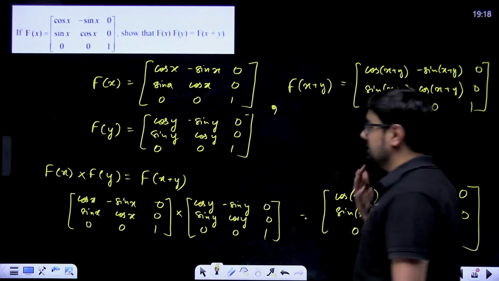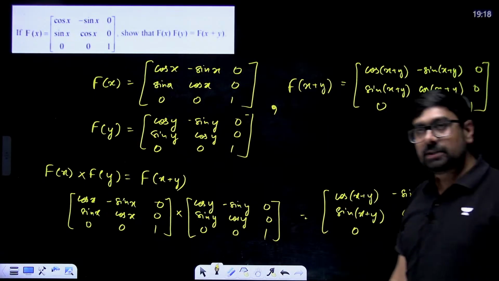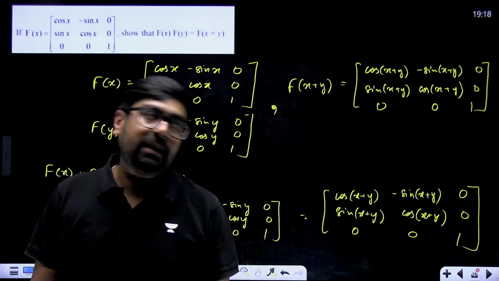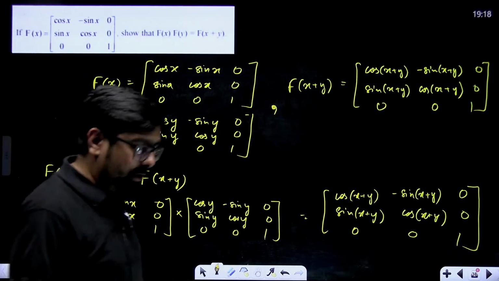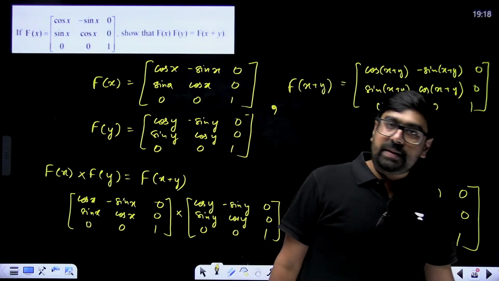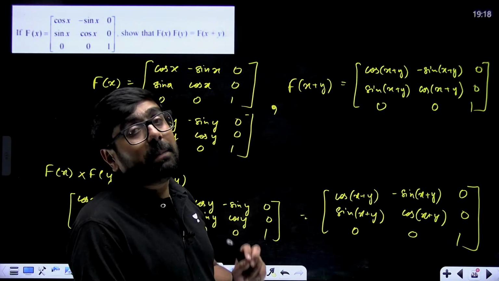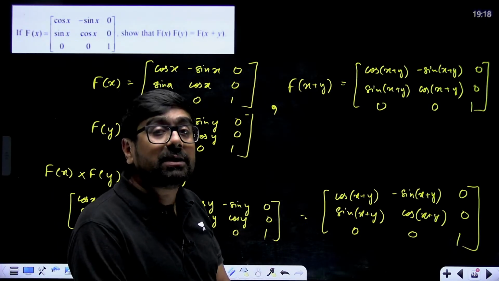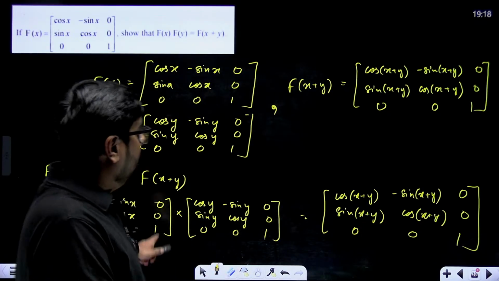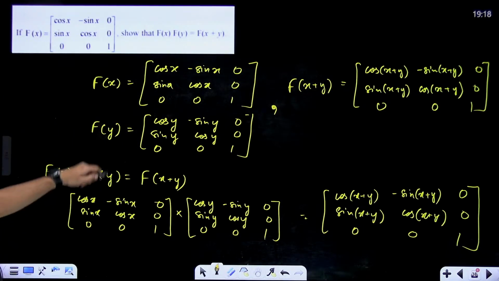And you will multiply. These are simply application of sin a plus b, sin a minus b, cos a plus b and cos a minus b. Sin a plus b is sin a cos b plus cos a sin b. Sin a minus b is sin a cos b minus cos a sin b. Cos a plus b is cos a cos b minus sin a sin b, and cos a minus b is cos a cos b plus sin a sin b. Those 4 formulas you will have to be writing while verifying these or showing these.